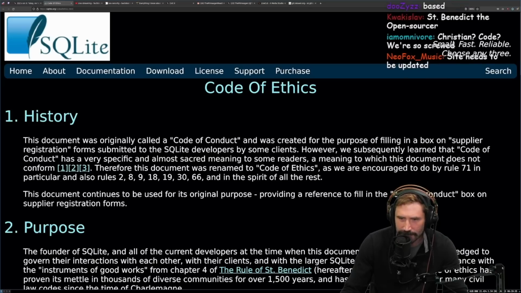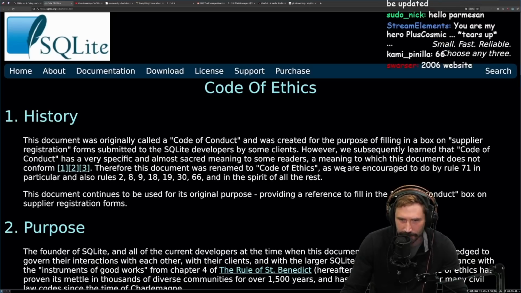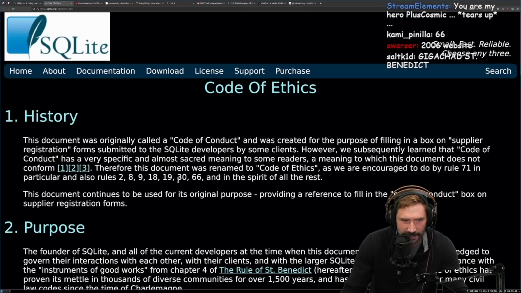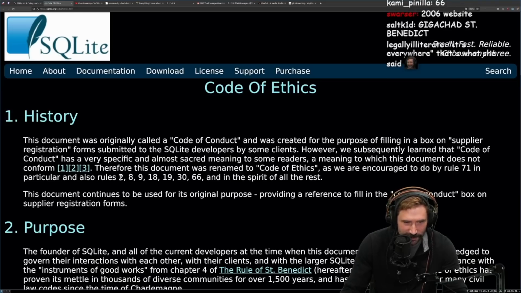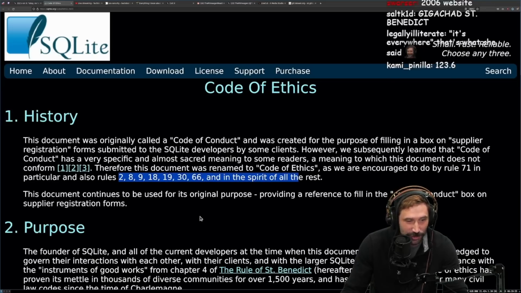However, we subsequently learned that Code of Conduct has a very specific and almost sacred meaning to some readers, a meaning to which this document does not conform. Therefore, this document was renamed Code of Ethics. We are encouraged to do so by Rule 71. In particular, there's also Rule 28. Oh my goodness, this is truly it.